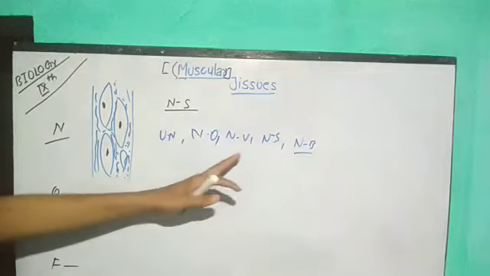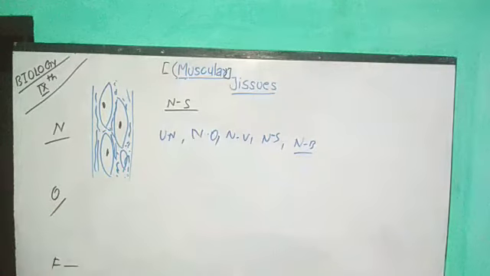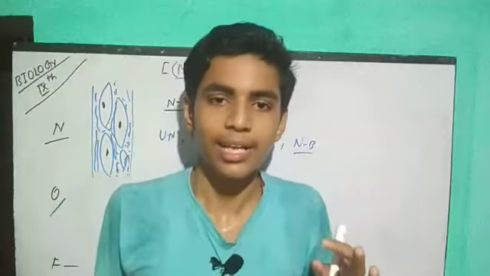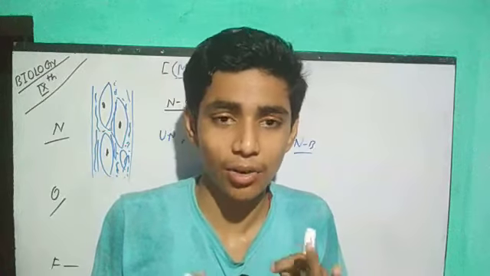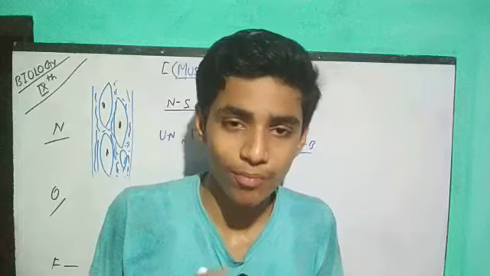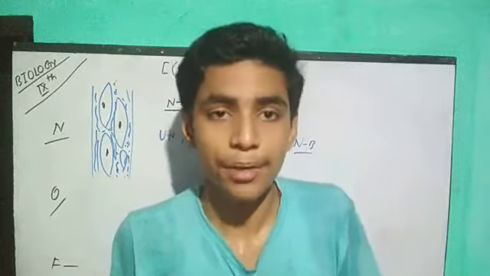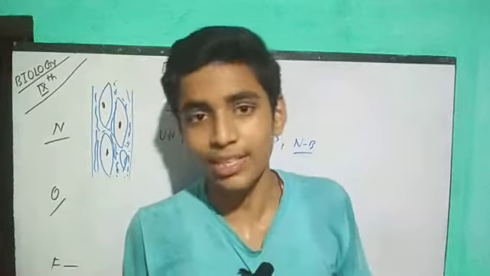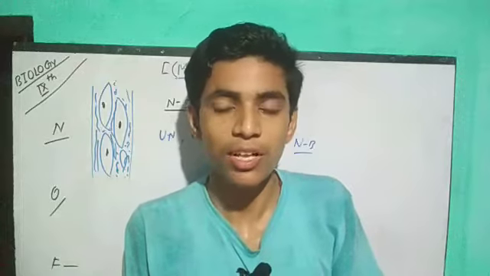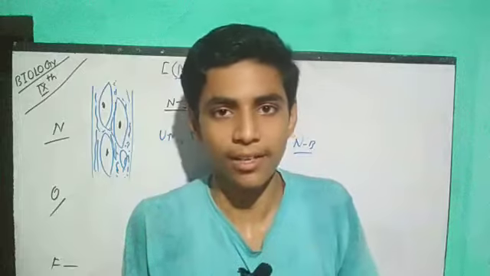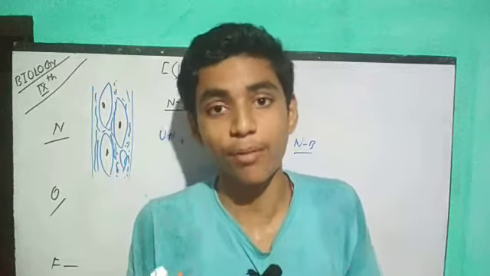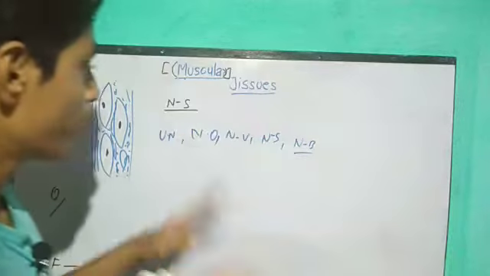Actually they are non-voluntary or involuntary in nature. So always when we are going to see the occurrence, they need to be available only in those regions which are not in our control. Apart from lungs, heart, because heart contains another type of special muscular tissue which is found only in the muscles of the heart. Even that muscle is also involuntary.